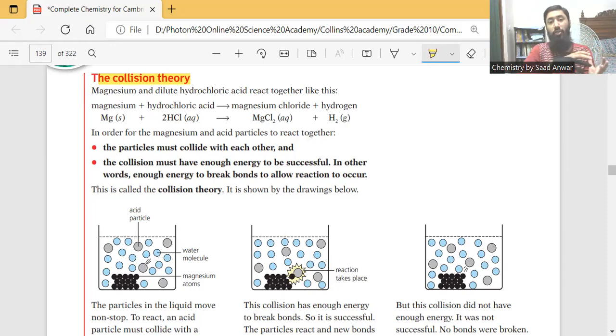So when we want to convert reactant molecules into product, collision is necessary, collision is essential. And one important thing is that the collision should be fruitful. So what is a fruitful collision actually?